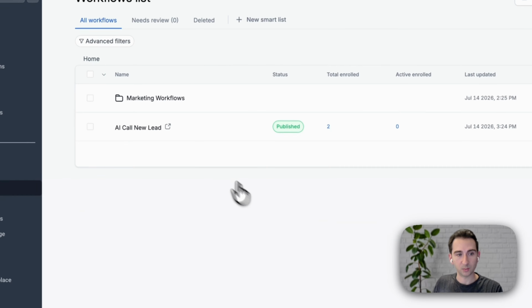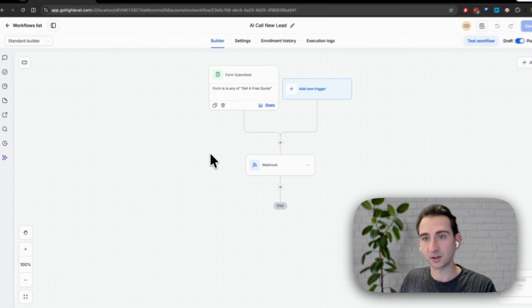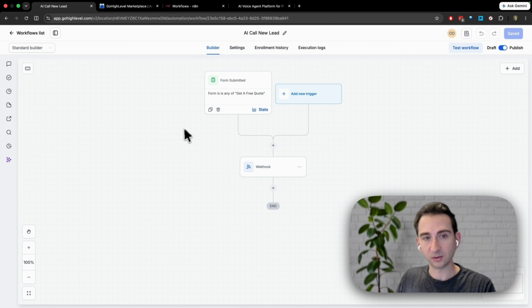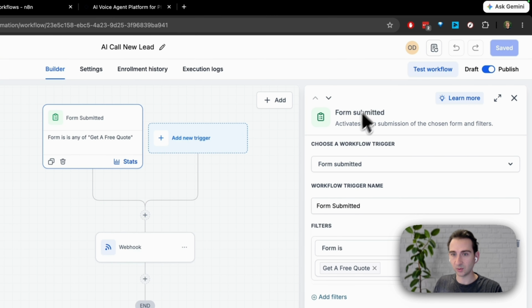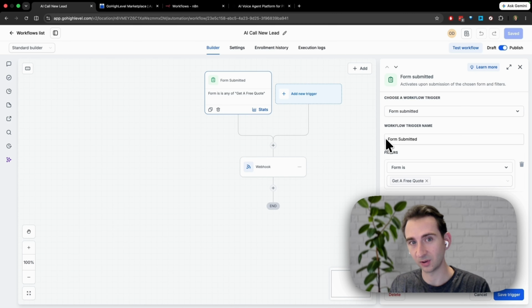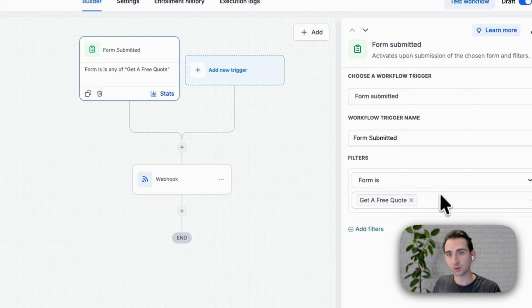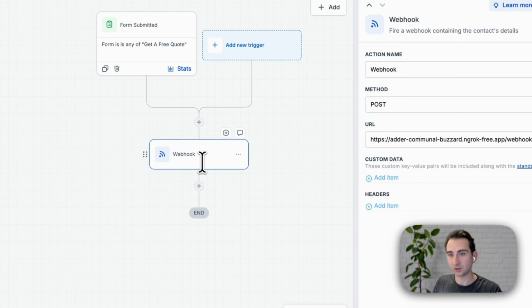We have a workflow. You can open up this workflow, which I've already created. The first thing you want to do is create the trigger. If I click into here, you want to choose the form submitted option and make sure you specify the form we just created. So that means anytime that specific form is called, then it's going to call the webhook we set up. The webhook is just going to be a way for Go High Level to connect to the voice AI. So once we have this trigger configured, then we go to the webhook, which is the action.